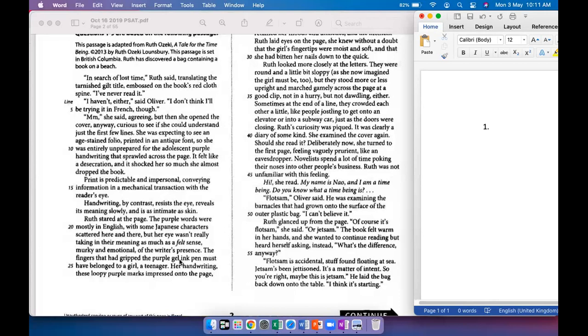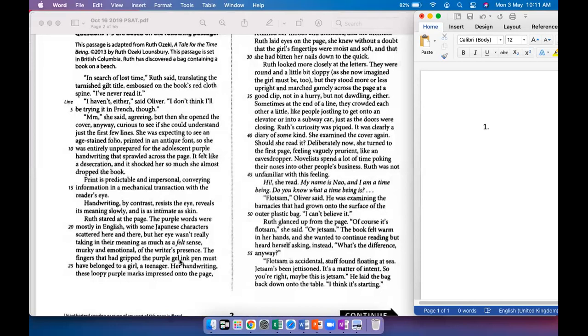And now, as she's reading the first line of this person who's Nao, and she calls herself a time being, she's suddenly interrupted by Oliver, who says flotsam. So flotsam and jetsam refer to the things that float on oceans, right? The waste product that floats on oceans. And Ruth is not sure of which one of the two it is, what the difference is between flotsam and jetsam.